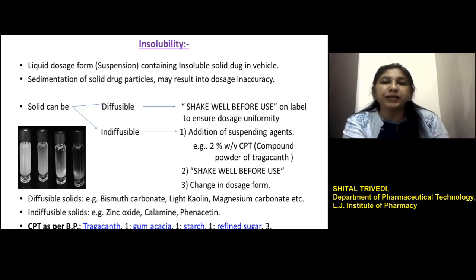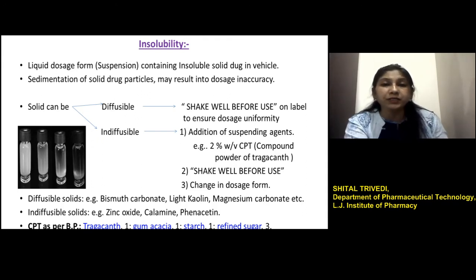A variety of suspending agents are available in the market. These are the natural gums or the cellulose derivatives, and popular during dispensing was the 2% weight by volume compound powdered tragacanth, which is a mixture of tragacanth, gum acacia, starch and refined sugar. This compound has better suspending ability compared to individual tragacanth or acacia.